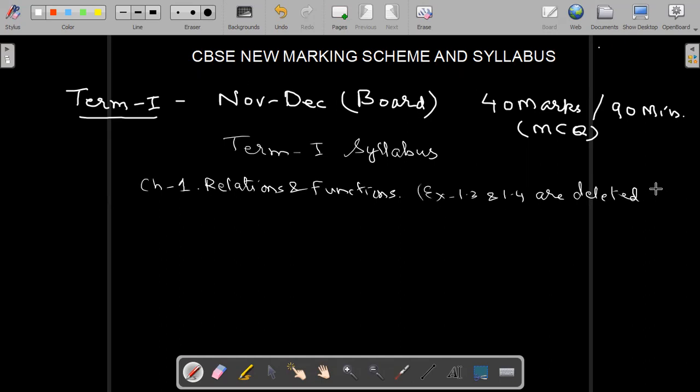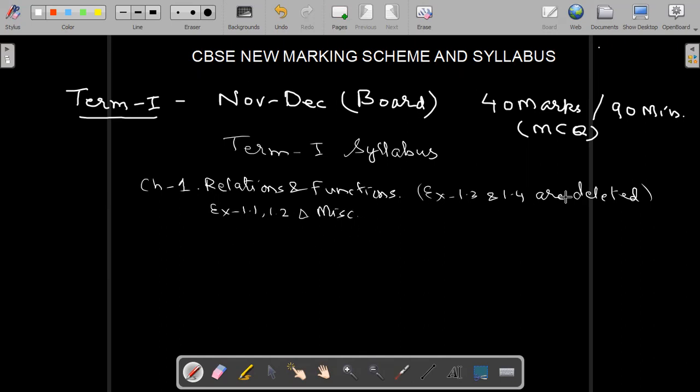Okay, so these exercises you don't have to study, and the left out exercises you have to study, that is exercise number 1.1 and 1.2 and miscellaneous exercise. Always you have to cover miscellaneous exercise also by yourself.